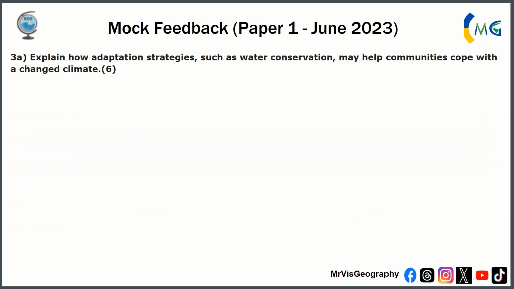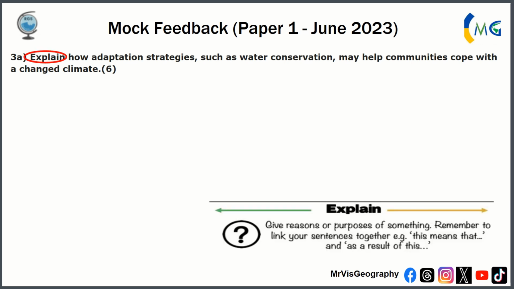Adaptation strategies such as water conservation may help communities cope with changed climate. The command word here is explain. Therefore, you have to give reason and purpose, using sentence starters like "this means that" or "as a result". Adaptation strategies, you have to talk about water conservation. Bizarrely, you had some people who never mentioned it and talked about other stuff. You have to mention it, okay?